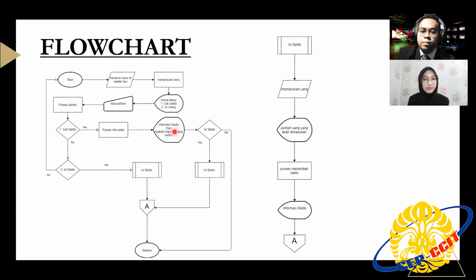If we top up, the user will enter the money into the machine that has been provided. And this process is for top up of balance in the card. We can select two, then fill the amount, and the balance will be on our card.